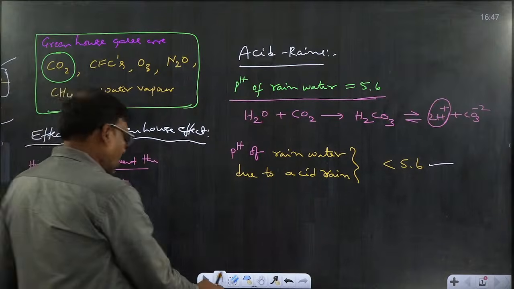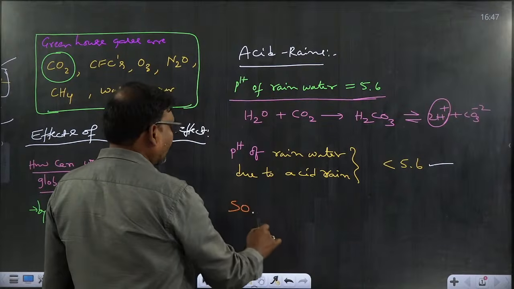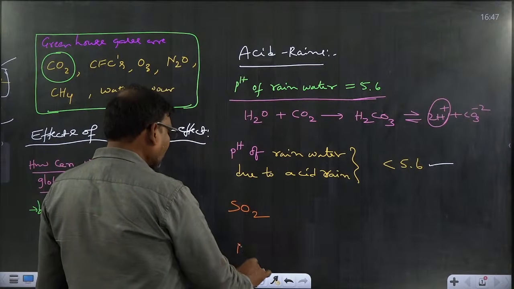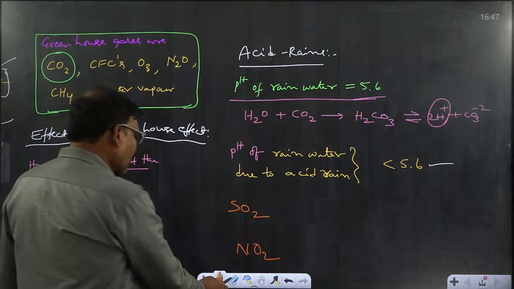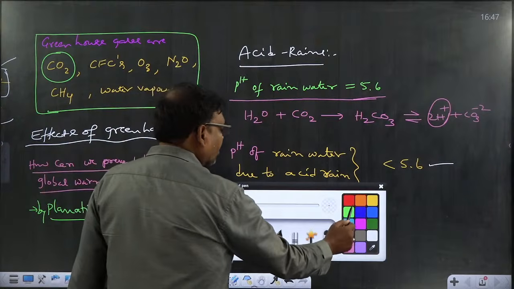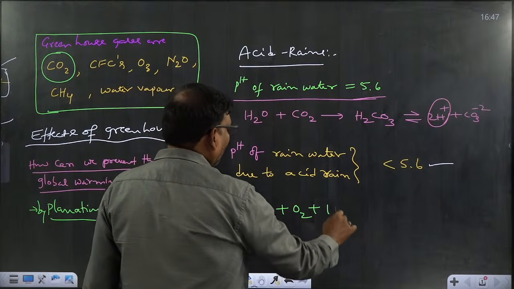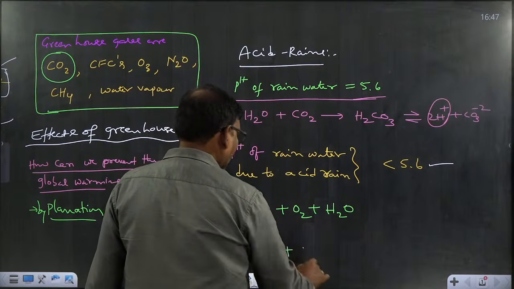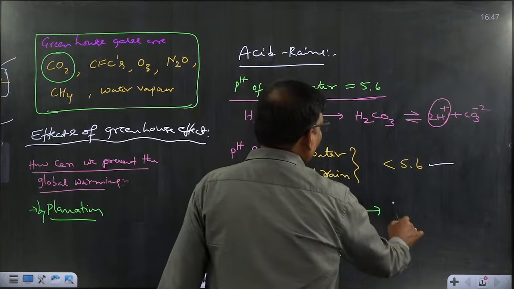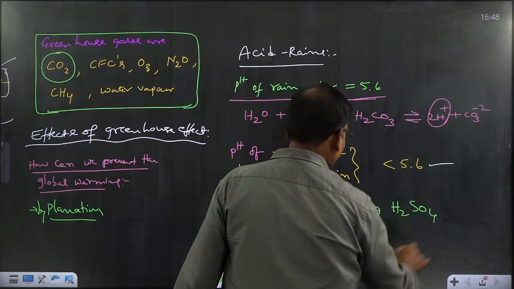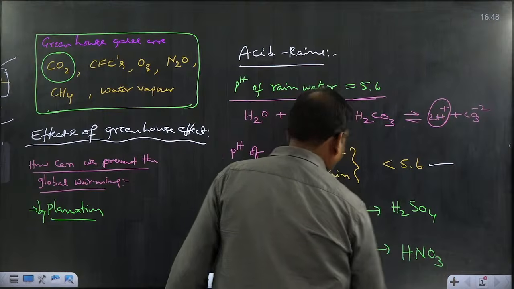Acid rains are mainly due to atmospheric sulfur dioxide and nitrogen dioxide. The presence of these gases in atmospheric air will produce acids with oxygen and water. They produce sulfuric acid H2SO4 and HNO3.